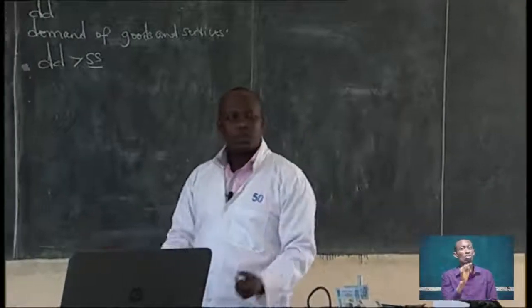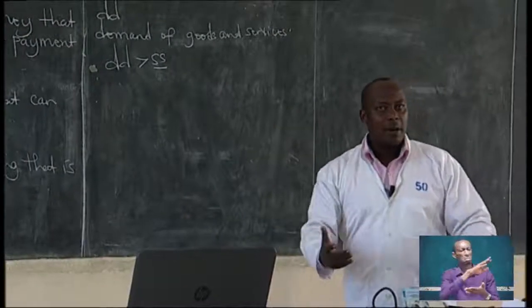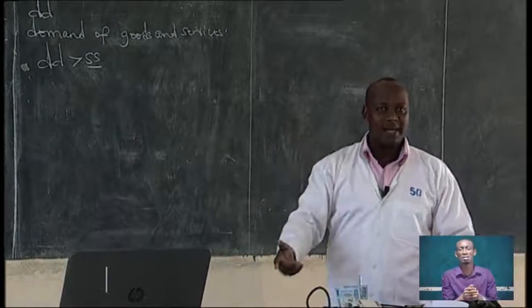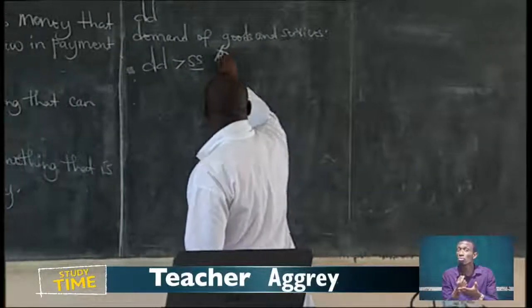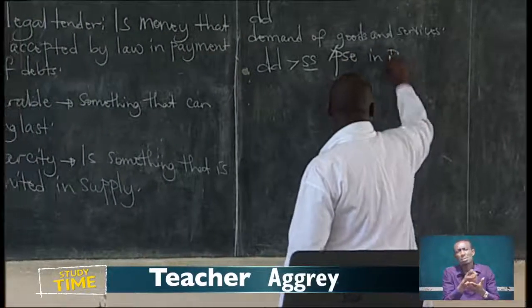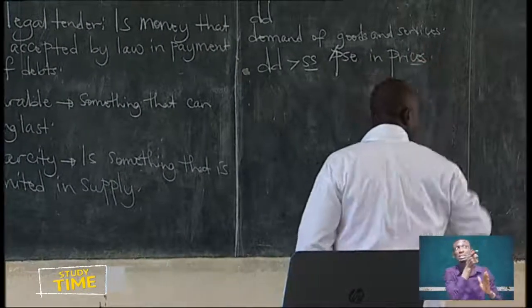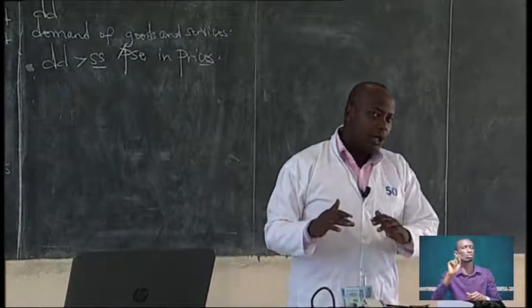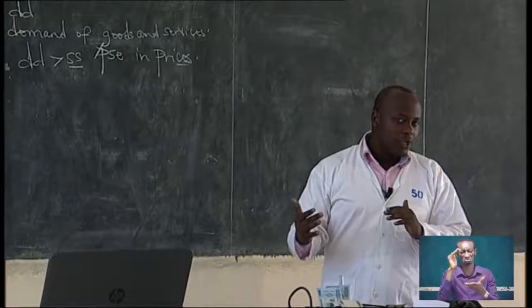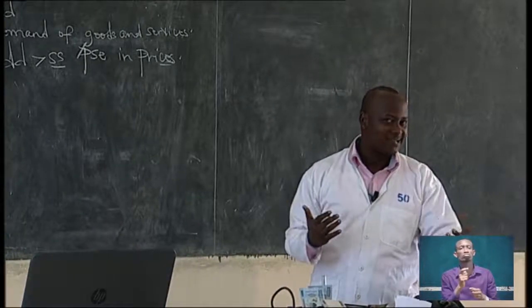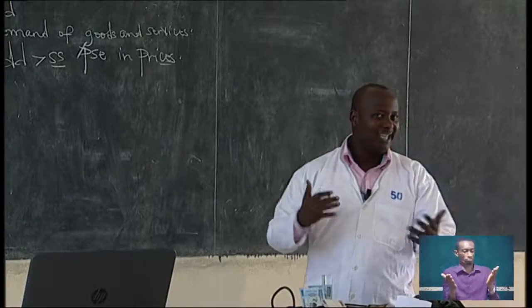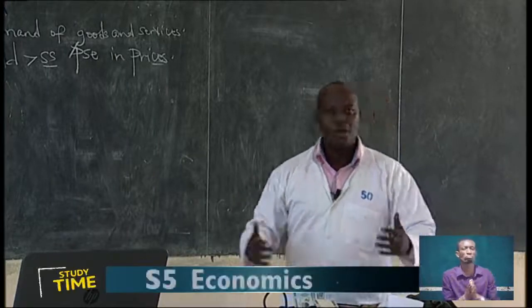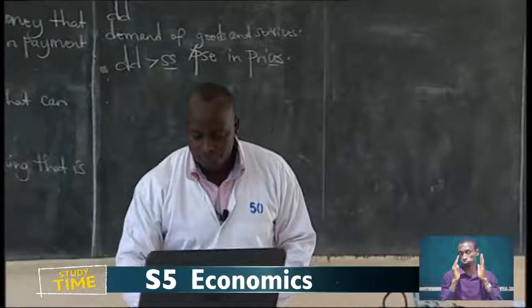Because when money is circulating in the hands of the public, the majority of the people have money, there will be an increase in demand. This will lead to an increase in prices, which is causing inflation. And when there is inflation, money will lose value. Now, in order for money to be good, it should be relatively scarce. It should not be plentiful in supply, so that it gains or maintains value.